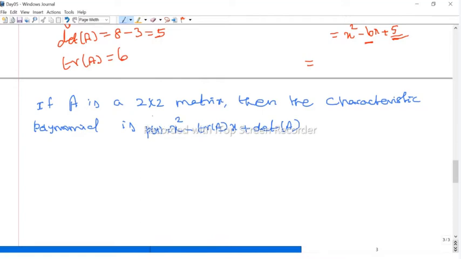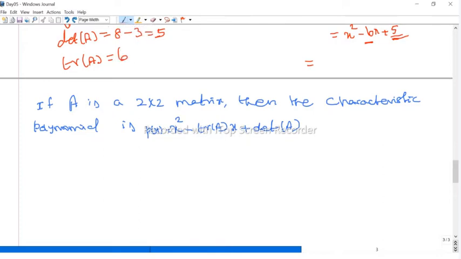If you take any 2 by 2 matrix, the characteristic polynomial is of the form x square minus trace of A into x plus determinant of A. The signs alternate between plus and minus. So start with plus, that is x square is plus, the next term is minus, the next term is plus. The coefficient of x is the trace, and the constant term is the determinant of the matrix. This is only for a 2 by 2 matrix.